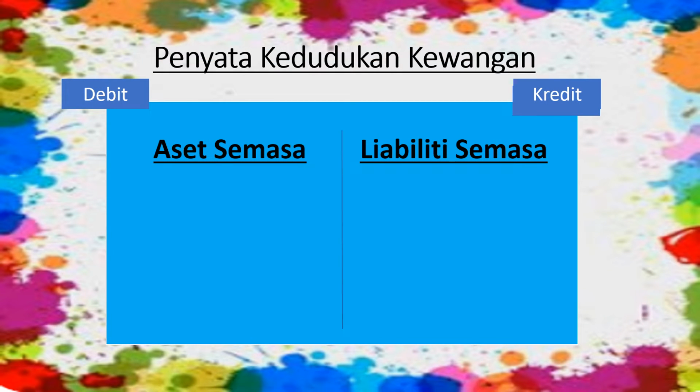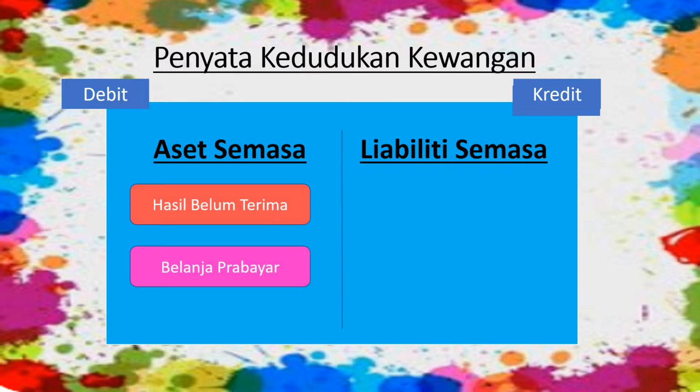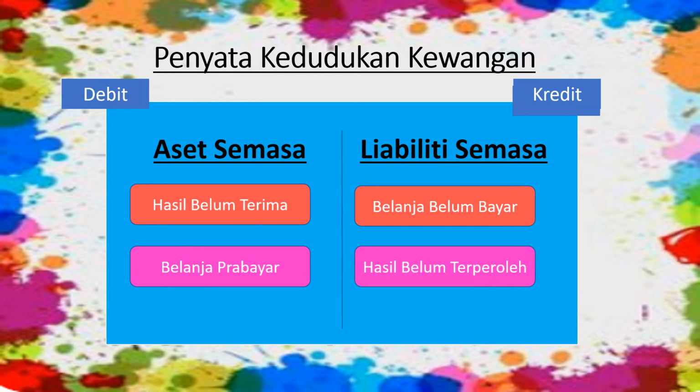We record this in PKK as below category. Okay, so as we know, this is on the debit side and this is on the credit side. On the debit side, under aset semasa, hasil belum terima is one team with belanja prabayar in aset semasa. Whereas, belanja belum bayar and hasil belum terperoleh is one team under liability semasa. Now, what should we do when we get questions in regards to this type of pelarasan questions?